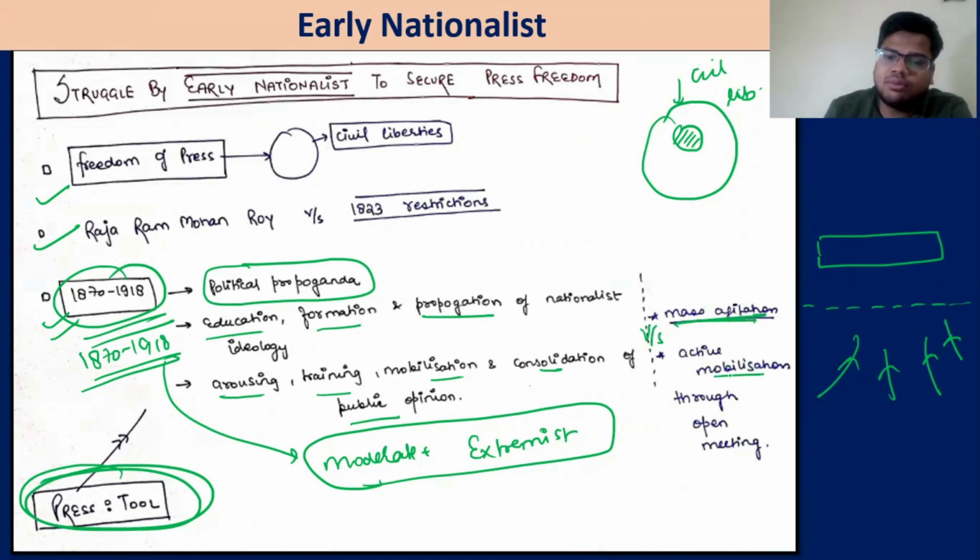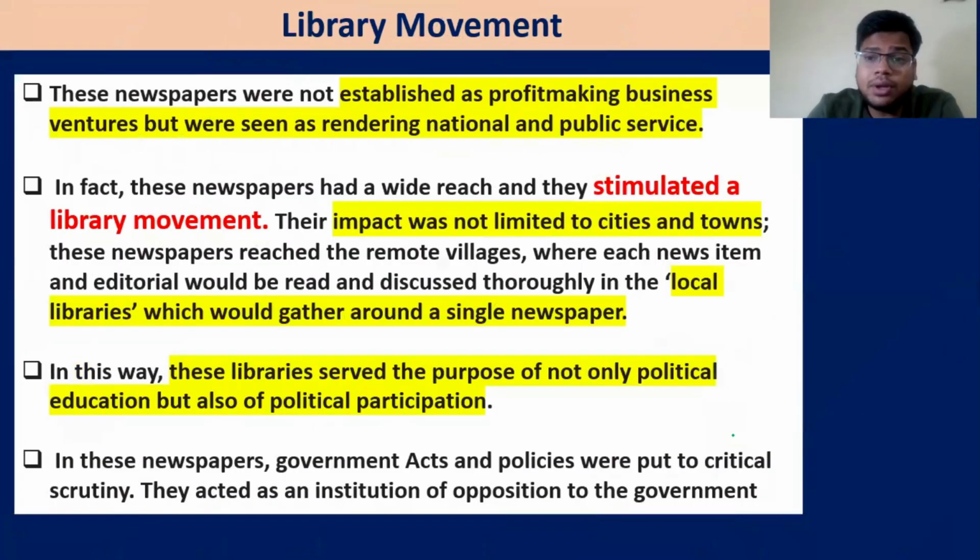Mass agitation, active mobilization through open meetings. So when open meetings are not happening, how will you communicate your thoughts? How will you tell the people that Britishers are doing these things? You need to tell them, and you will tell them only and only through the press. For example, very important, there used to be library movements.